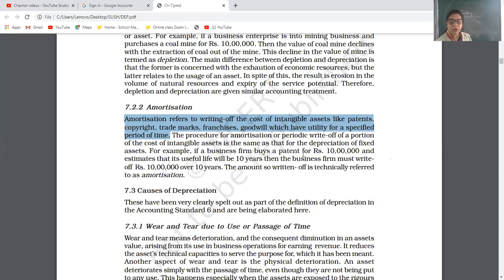They have utility for a specified period of time. So the basic difference is that amortization is related with intangible assets, while depreciation is related with tangible assets.